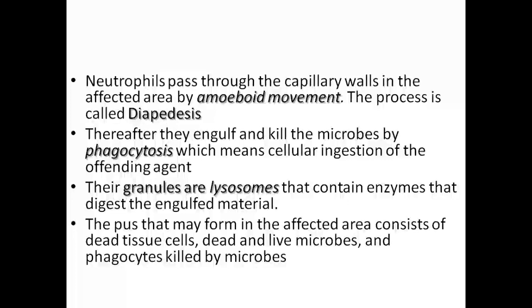Pus consists of dead tissue or dead cells that have been affected by the organism, microbes that have been killed by neutrophils and those which are alive, and also the phagocytic cells, the neutrophils, which have been killed by microorganisms. The combination of these three byproducts or waste products is known as pus.